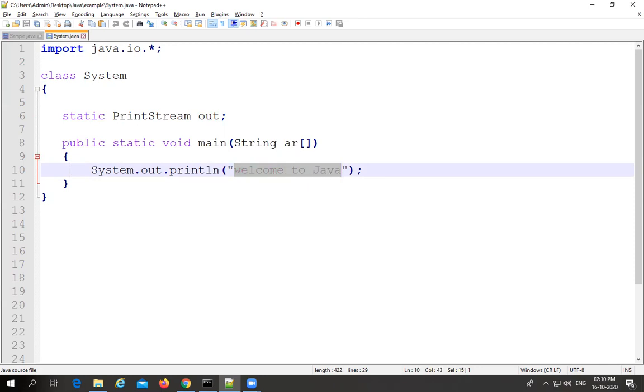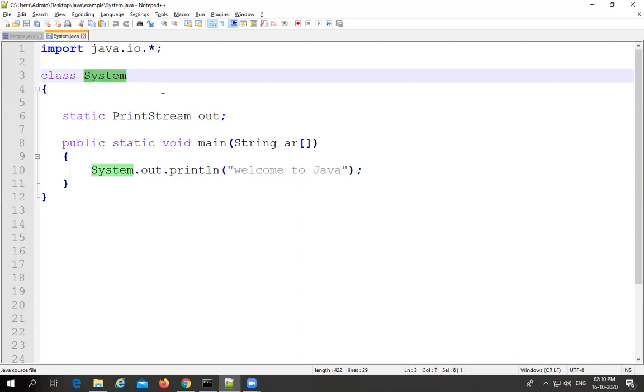So the entire meaning of this statement is that println is the method which is not available in the System class. It is available in the PrintStream class, which is available in the IO package. Out is a static variable of the type PrintStream class, which is available in the System class, and that's why it is a static variable.